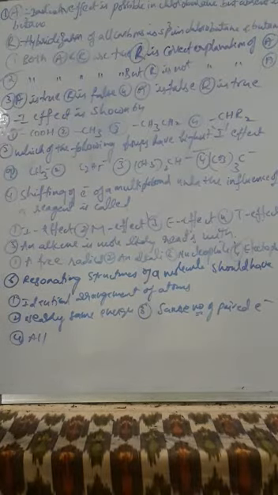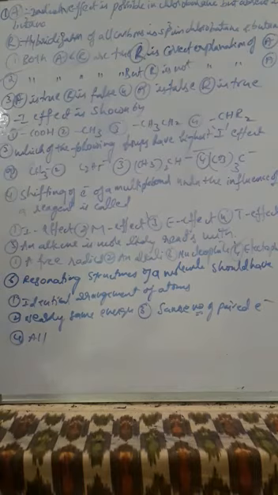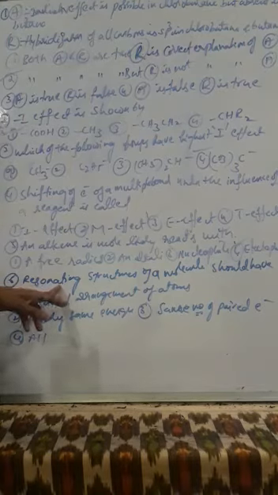Those structures are called canonical structures or resonating structures, and that phenomenon is resonance. Resonating structures of a molecule should have identical arrangement of atoms, nearly the same energy, and the same number of paired electrons. So all are correct for resonating structures.